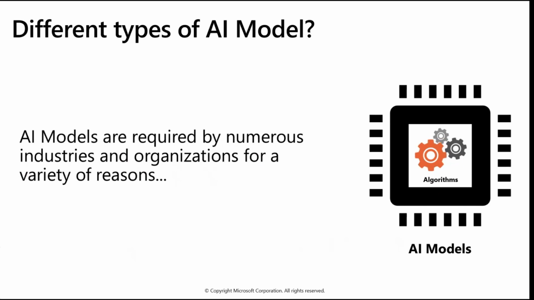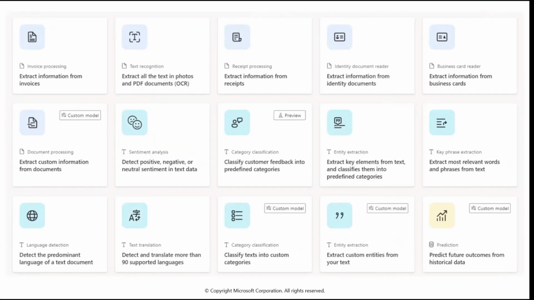So based on that, various organizations have created a lot of AI models. For example, some organizations want to extract the information from an invoice. Usually you see this kind of requirement in retail organizations, where they get the invoice from their customer and want to scan it automatically, get the information from it and automatically feed it into the system, extract all the text in photos and PDF documents, or extract the data from an ID document like a passport or driving license.